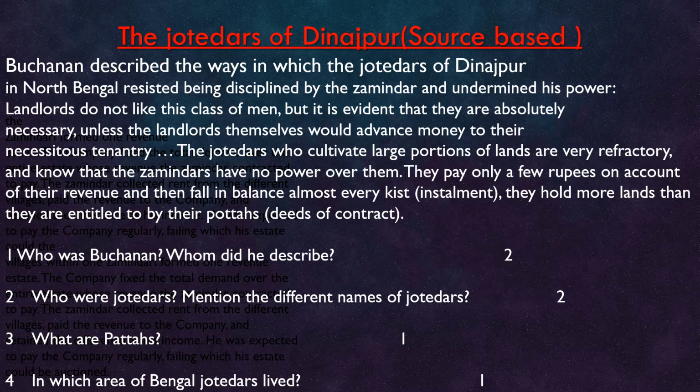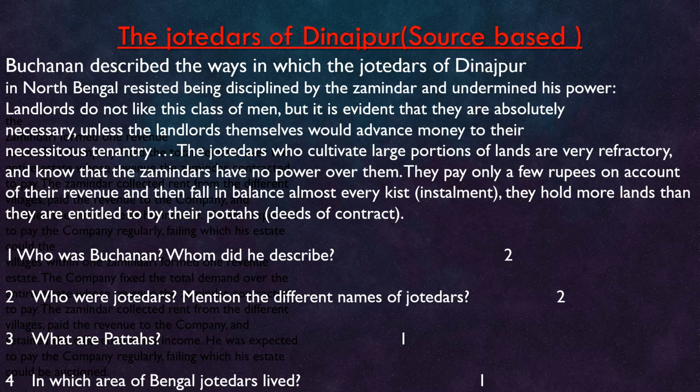The Jotedars who cultivate large portions of land are very refractory and know that the Jamindars have no power over them. They pay only a few rupees on account of their revenue and then fall in balance almost every kist. They hold more land than they are entitled to by their pattas, deeds of contract.